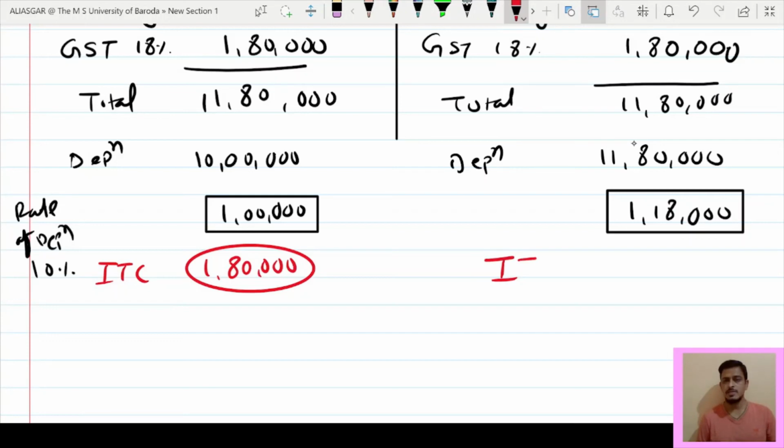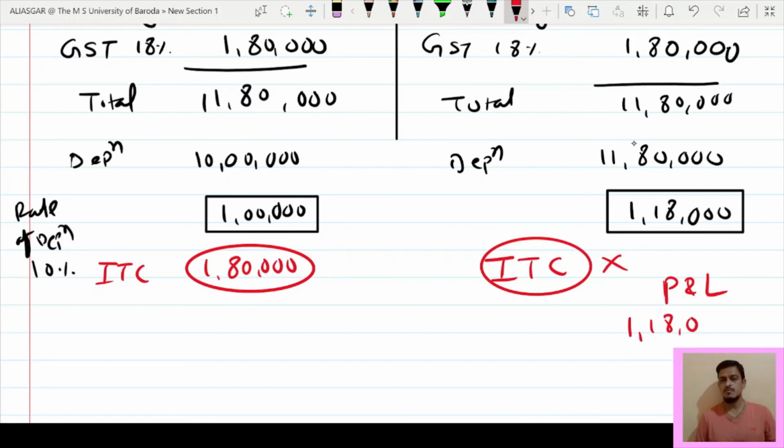Here ITC benefit is not available to the company, but here he is charging 1,18,000 every year on the debit side of the profit and loss account, and then his profit will be reduced every year by 1,18,000, so that he has to pay less amount of tax in comparison of this, because in this every year 1 lakh depreciation is charged. But in both the situation company is getting benefit. Now it depends on the company in what way he wants to take benefit.